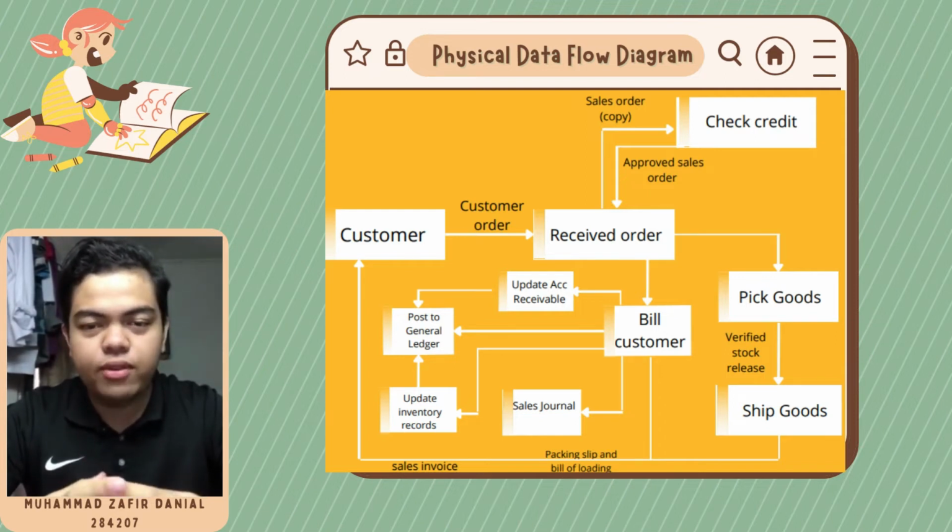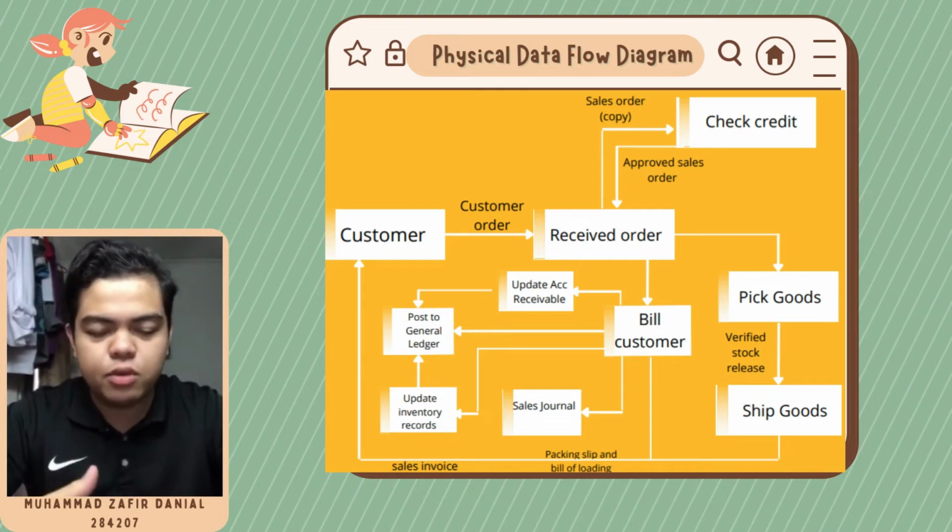I will now proceed with the physical data flow diagram, also known as DFD. First things first, we'll start with the customer. When a customer places an order, the customer will tell you the amount or the quantity they request.